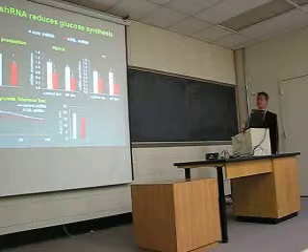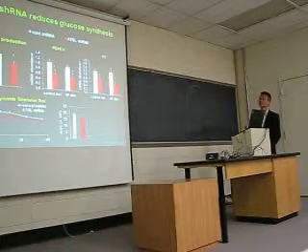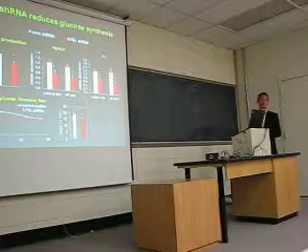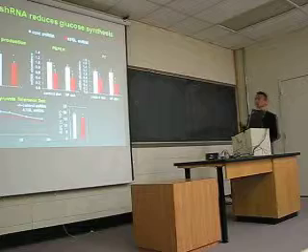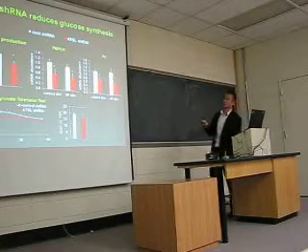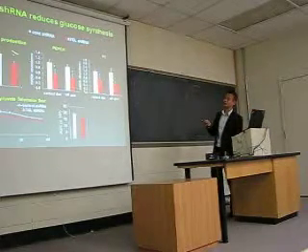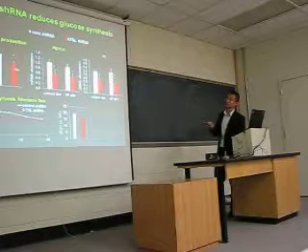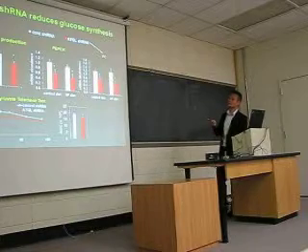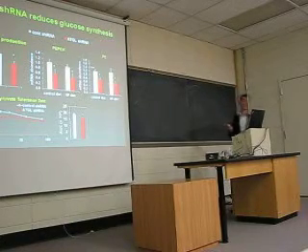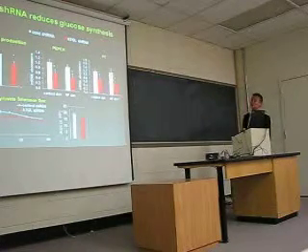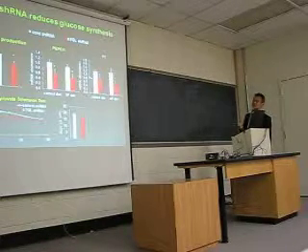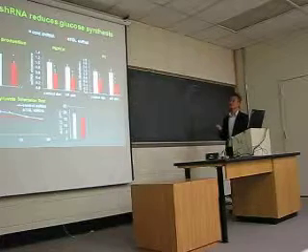So besides glucose oxidation, we wanted to see if glucose production in the liver might also have an effect on the improved glucose tolerance that we saw in the ATGL knockdown mice. So what we did here was we again looked at glucose production in primary hepatocytes, and you can see that there was a decrease in glucose production. We also wanted to look at some of the other gluconeogenic genes that are involved in glucose production. And again, what we expected to see is a decrease in these genes that are involved in glucose production.